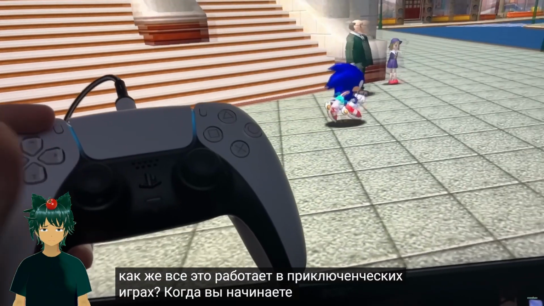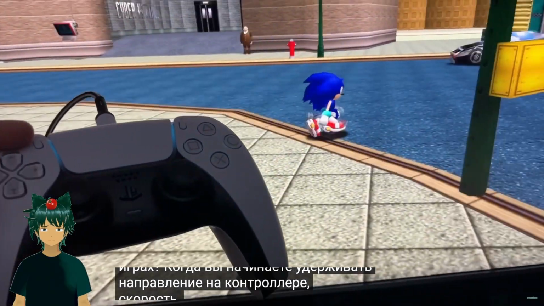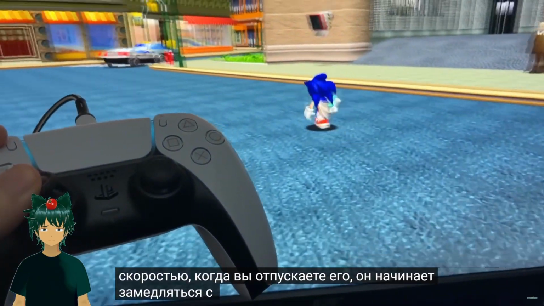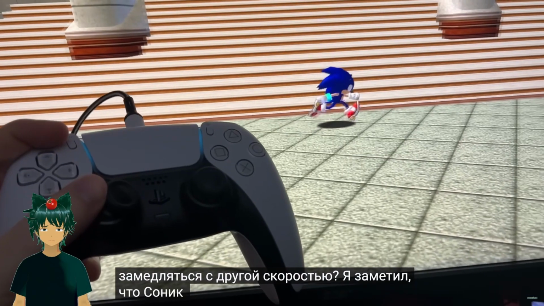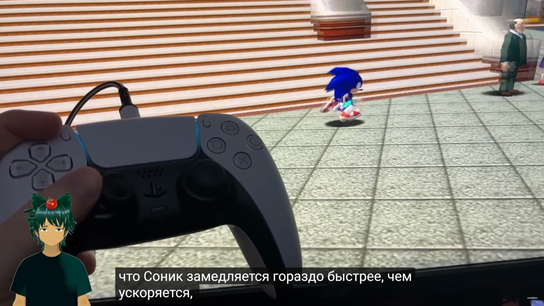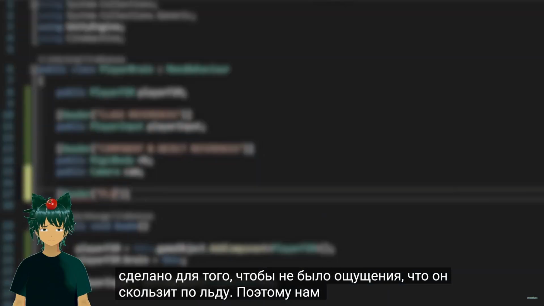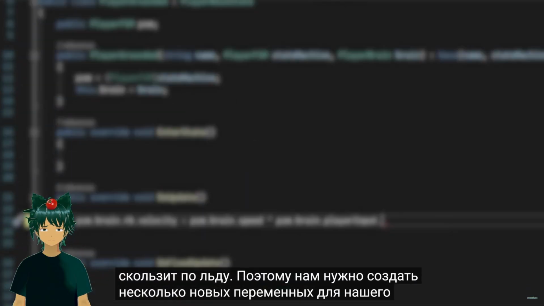Well, when you begin holding down a direction on the controller, Sonic's speed begins increasing by a certain rate. When you let go, he'll begin slowing down at another rate. Something I noticed is that Sonic slows down way faster than he speeds up, and this is probably to make it so it doesn't feel like he's sliding on ice. So we'll need to make a few new variables on our player controller.